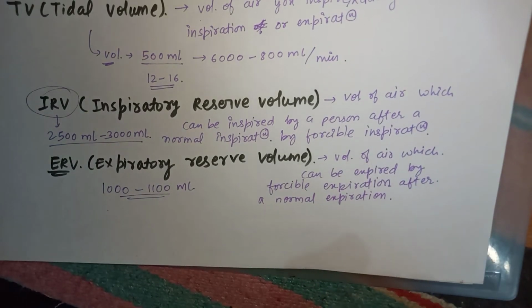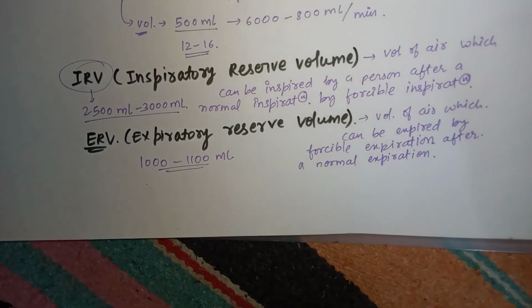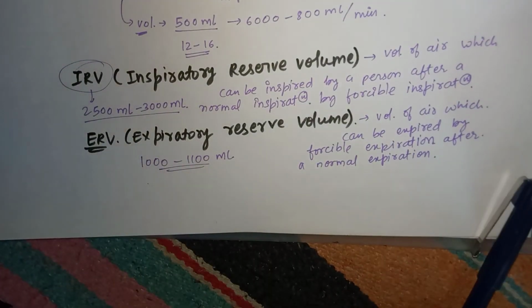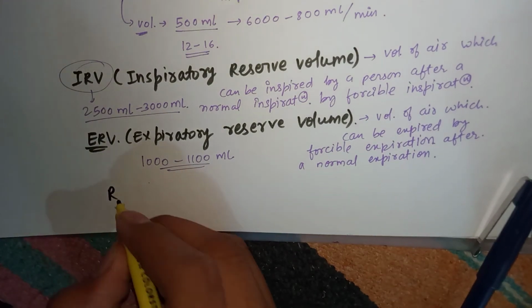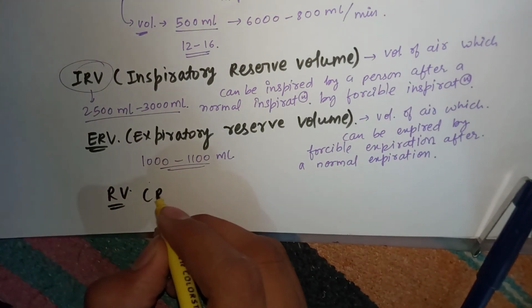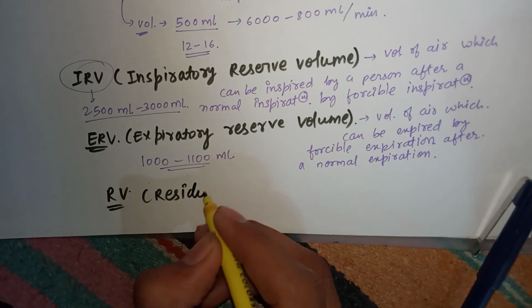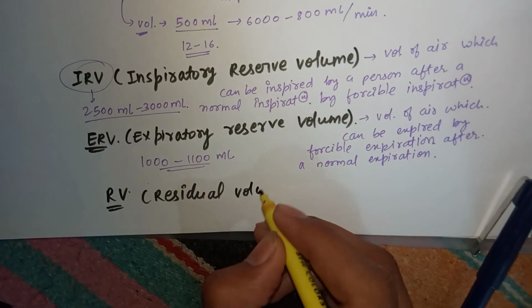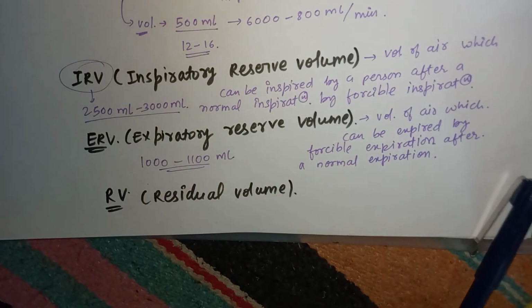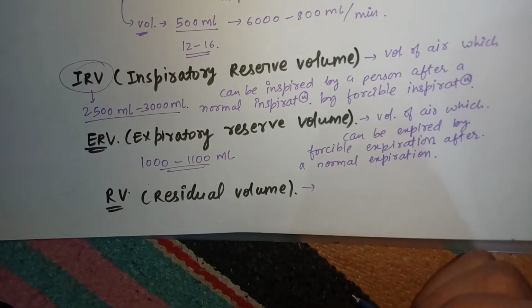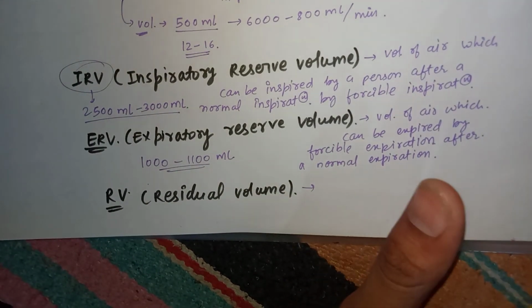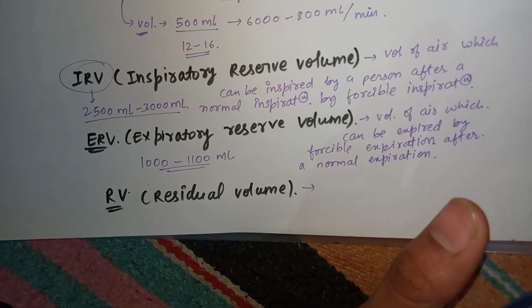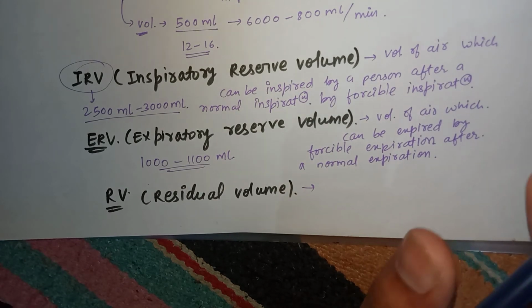All right, this is for ERV, and the last volume is RV, which is residual volume. This accounts for the volume which always remains in the lung, which can't be exhaled out by us.